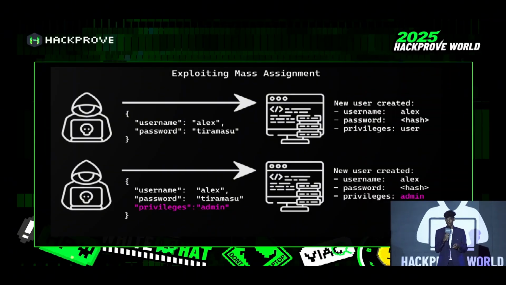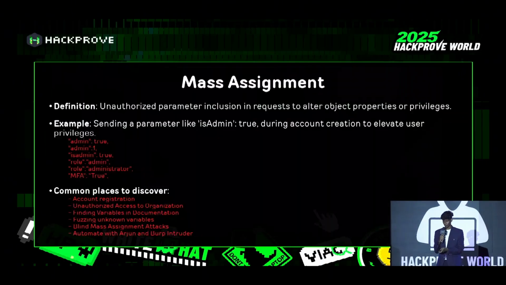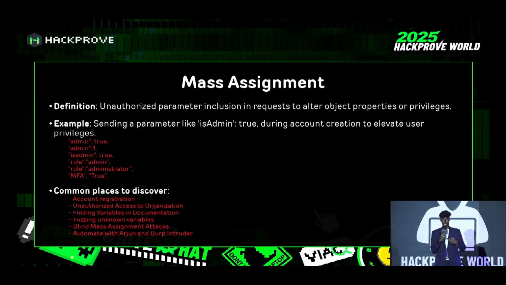So now the attacker got admin privileges by adding the POST parameter privileges. You must find which variable suits to get admin, so you need to brute force using Arjun or Bug Intruder. You can also look for leaks in the API documentation on the developer side, and find these kinds of variables using these methods.